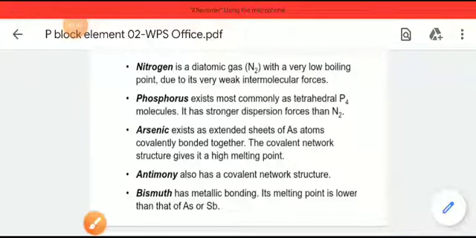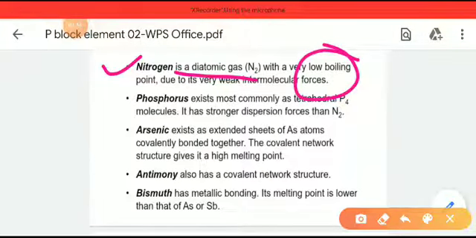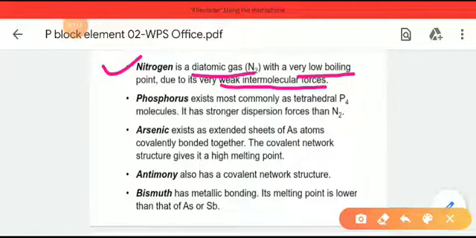So the pioneer element of this group is nitrogen. As we know, nitrogen is a diatomic gas with a very low boiling point because it has very weak intermolecular forces. Whereas phosphorus exists mostly as P4. There are certain allotropes as well in the case of phosphorus, but it has stronger dispersion force than nitrogen.